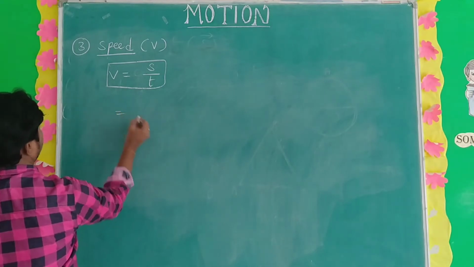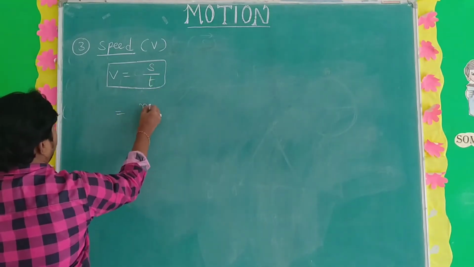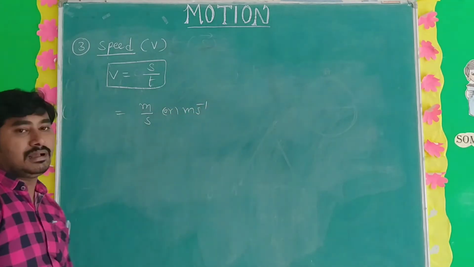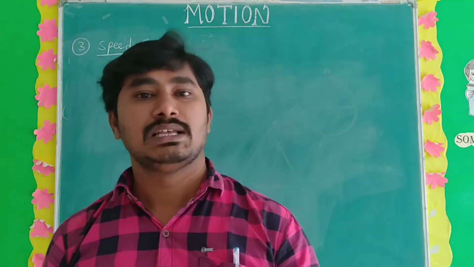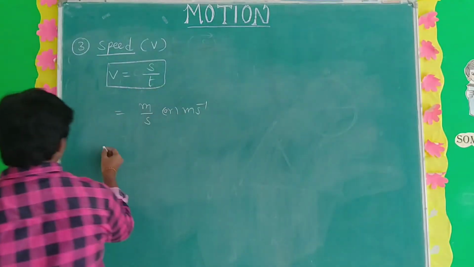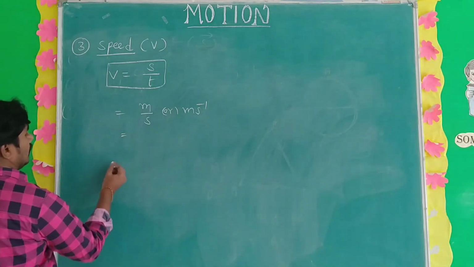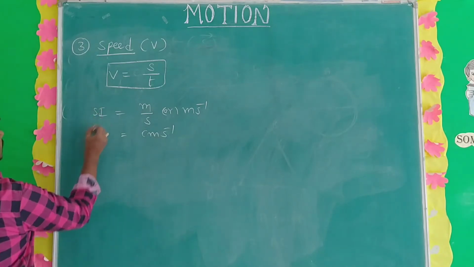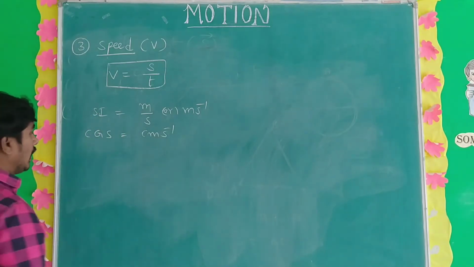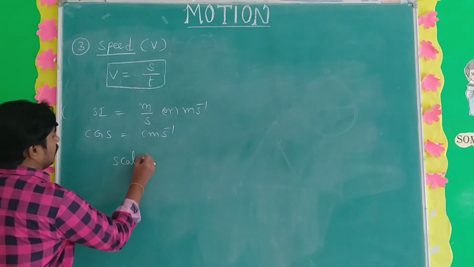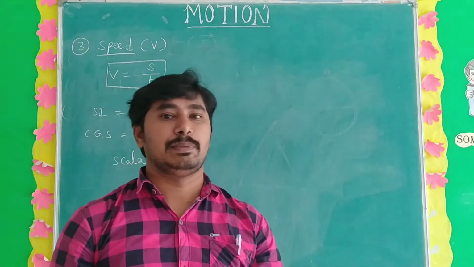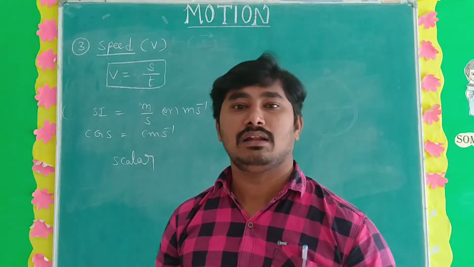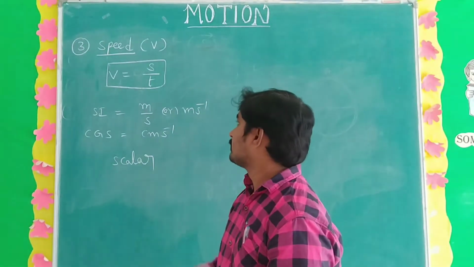What are the units of speed? Distance unit is meter and time unit is second, so the unit is meter per second, or meter s power minus 1. That is the SI unit of speed. In the CGS system, the unit is centimeter per second. Speed is a scalar quantity. Why? Because speed depends on distance, and distance is already a scalar quantity, so speed is also a scalar quantity.